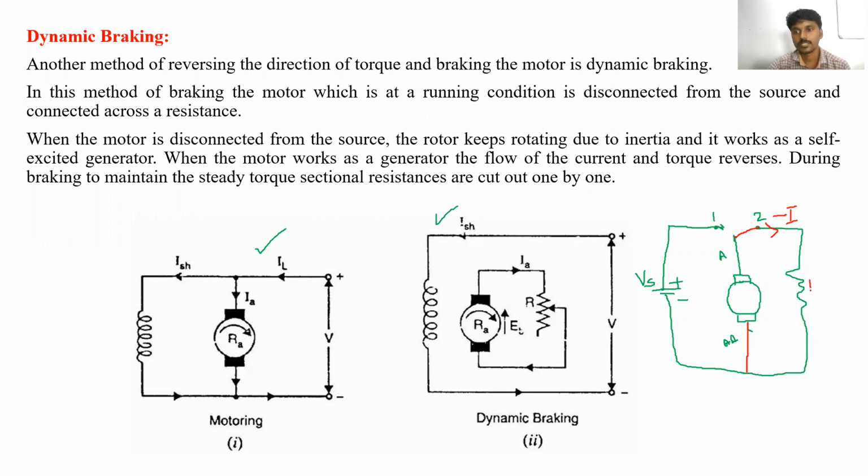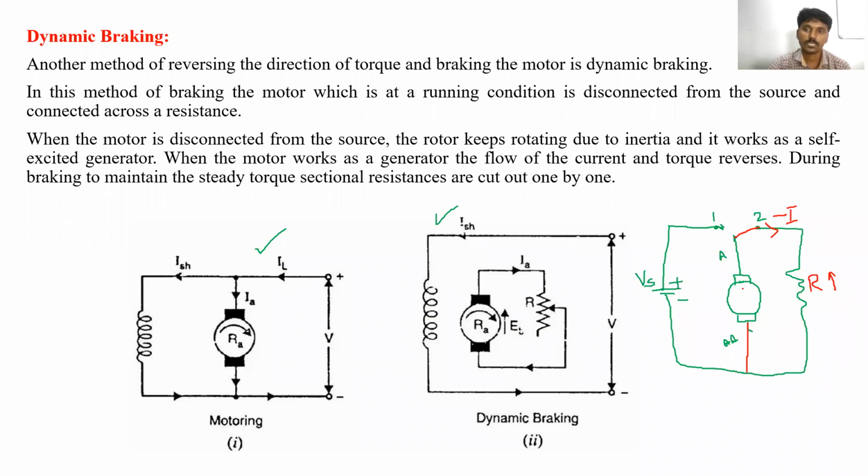So if this resistance increases, the reverse current will decrease. Yes or no? If this resistance increases, the flow of reverse current decreases, meaning negative torque is developing, but that is very small.